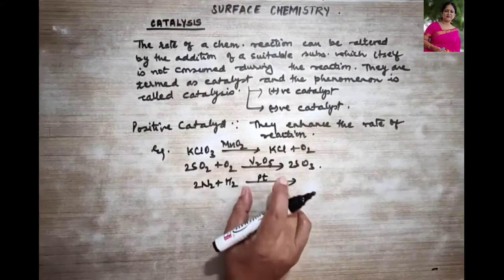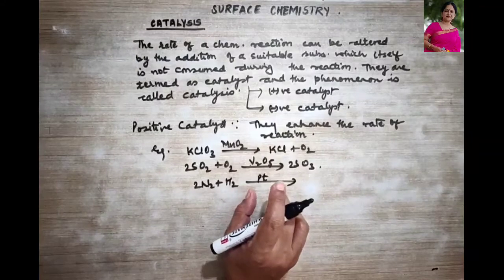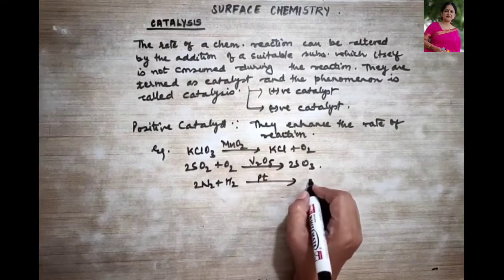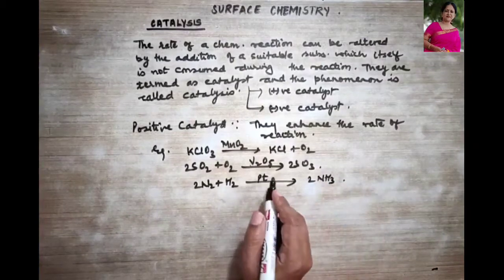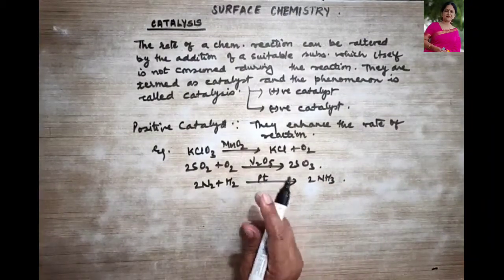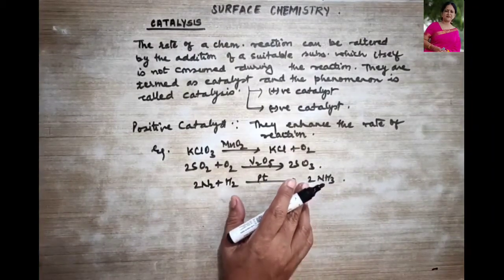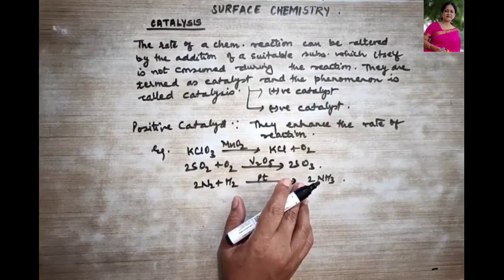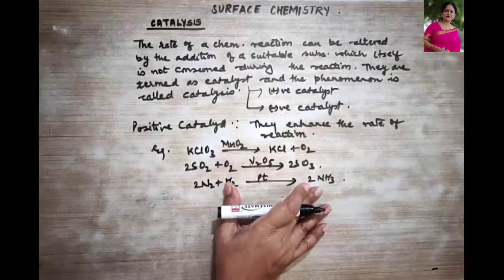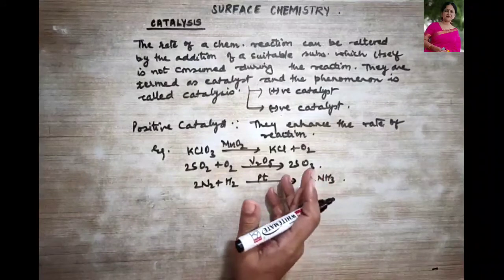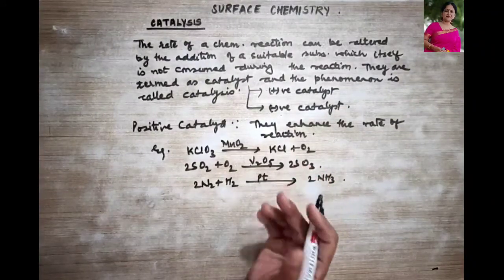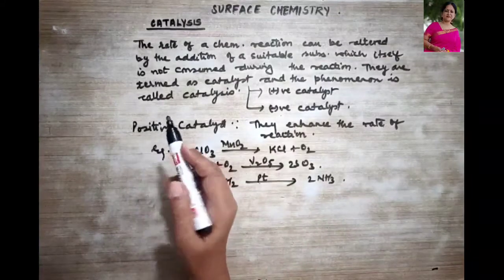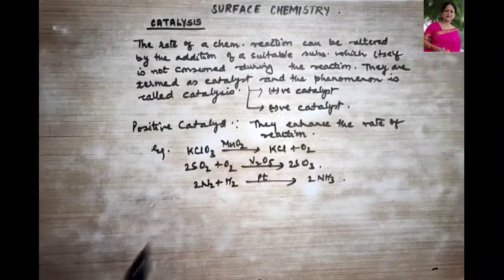Platinum. If it is used, then this is again your positive catalyst, forming two volumes of ammonia. Or iron, if we use, that also acts as a positive catalyst. Then another example could be chlorophyll in plants. They enhance the rate of photosynthesis.